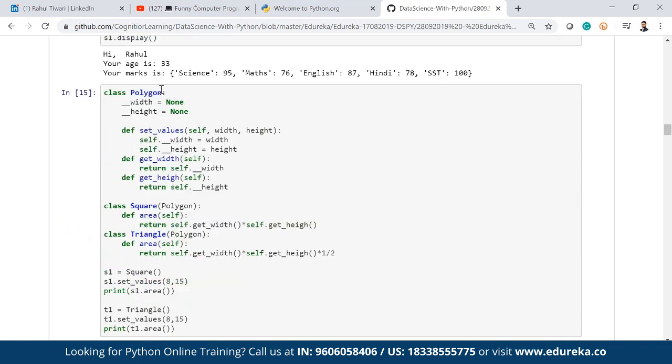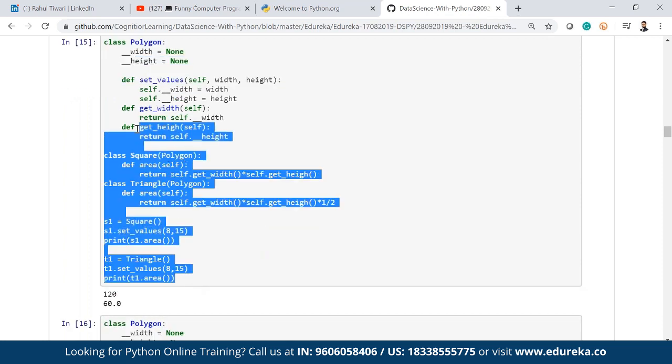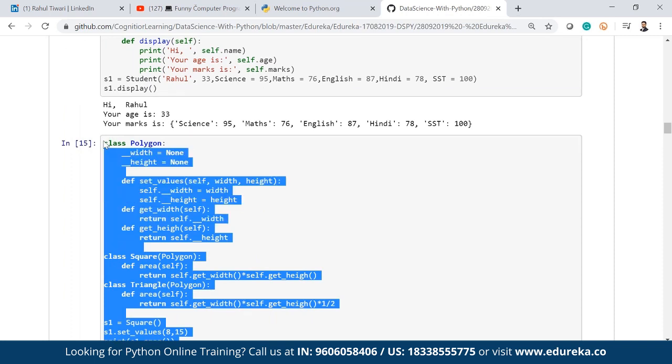Here is one example. Here you will understand the concept of encapsulation as well. This is underscore underscore width, underscore underscore height. This is nothing but my encapsulation. Basically, I am trying to make this a private variable so that only this class will be able to access these variables. Okay, so that is encapsulation. I'll just copy this code.